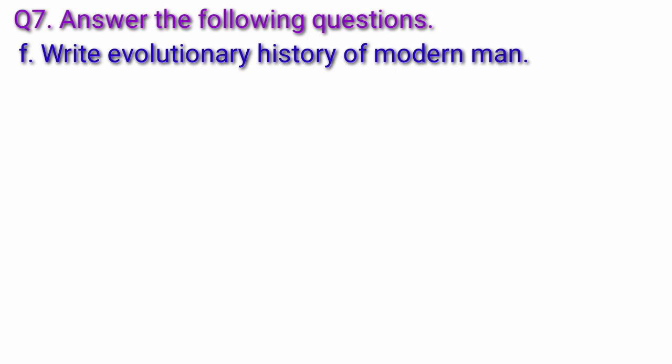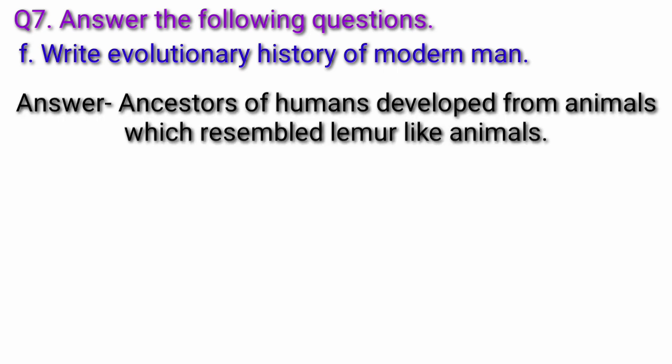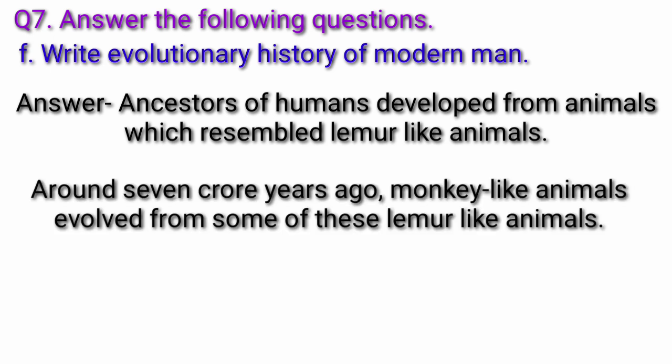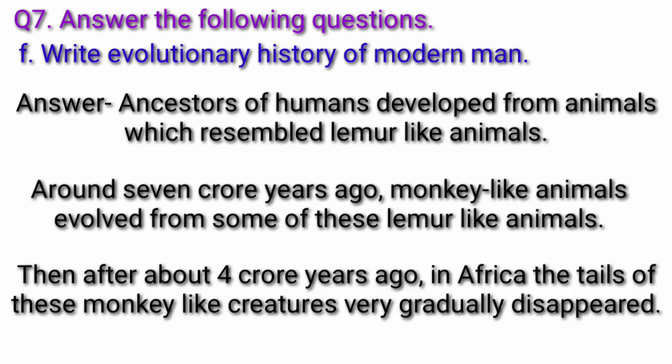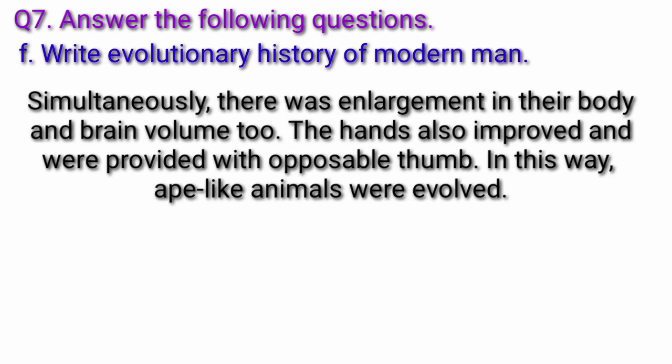Question F. Write the evolutionary history of modern man. Answer. Ancestors of humans developed from animals which resembled lemur-like animals. Around 7 crore years ago, monkey-like animals evolved from some of these lemur-like animals. Then after about 4 crore years ago, in Africa, the tails of these monkey-like creatures very gradually disappeared. Simultaneously, there was enlargement in their body and brain volume too. The hands also improved and were provided with an opposable thumb. In this way, ape-like animals evolved.